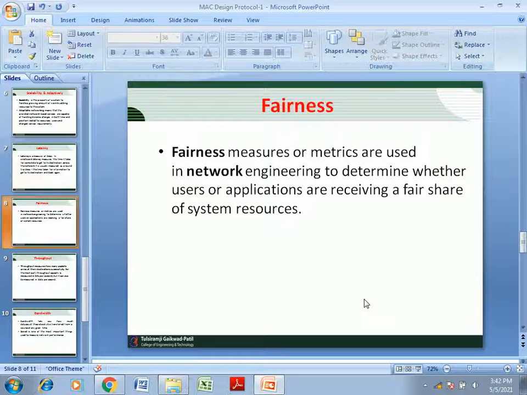So next one is the fairness. Fairness refers to the ability of different sensor nodes to equally share a common transmission channel. In some traditional networks, it is important to achieve fairness for each user in order to ensure the quality of service for their application. In a sensor network, however, all nodes cooperate to accomplish a single common task. What is important is not to achieve per node fairness, but to ensure the quality of service for the whole task.